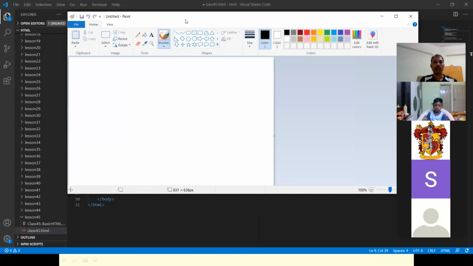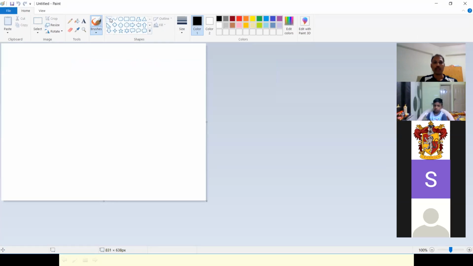So here what happens is we want to draw a line. This part is there, right? It's like 0, 0. We draw like this: this is the 0th position, 0th width, and then 0th height.